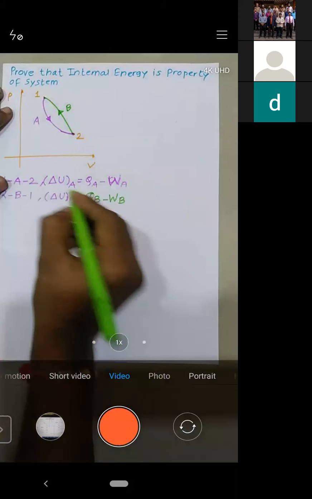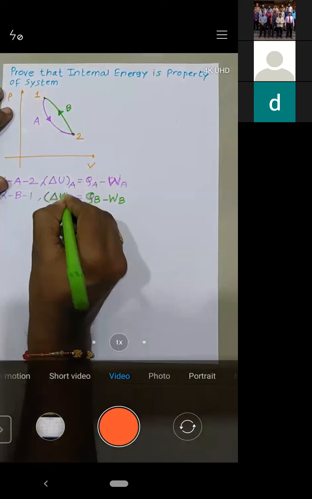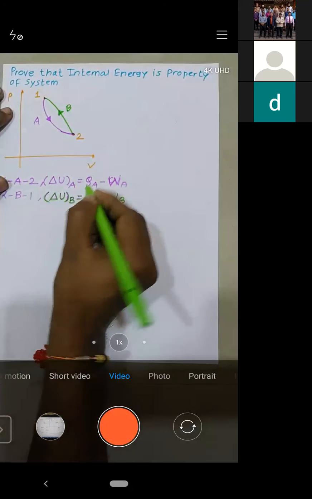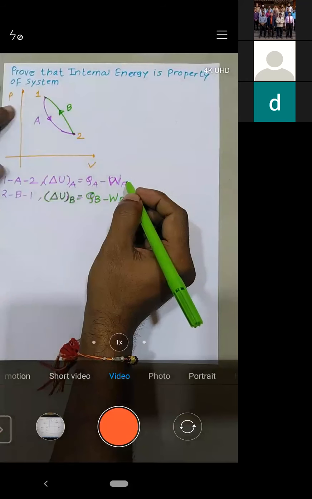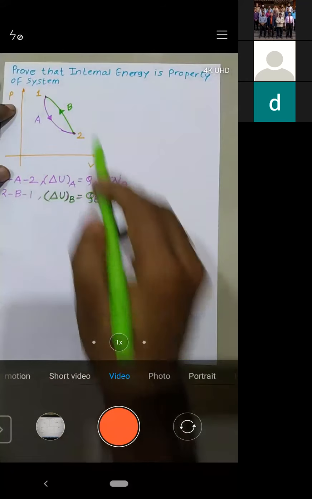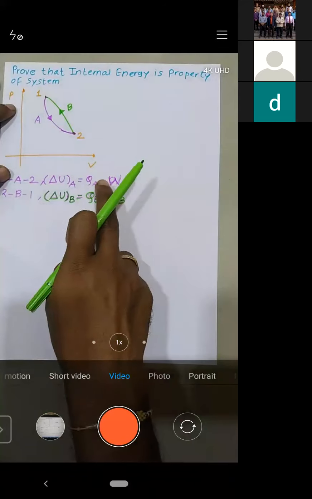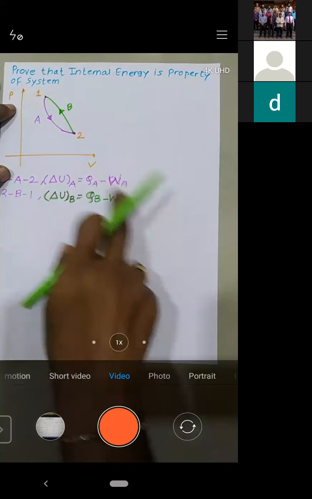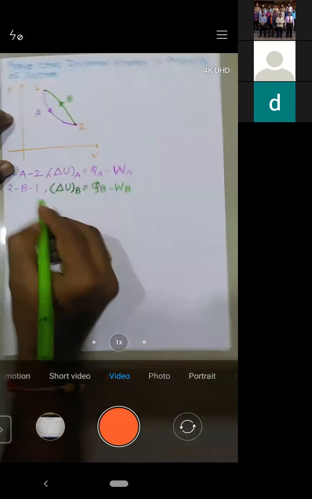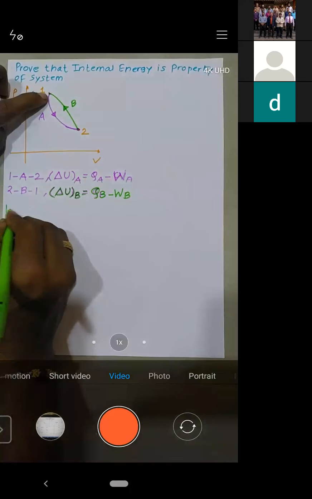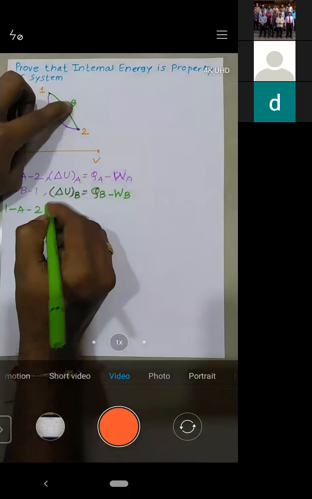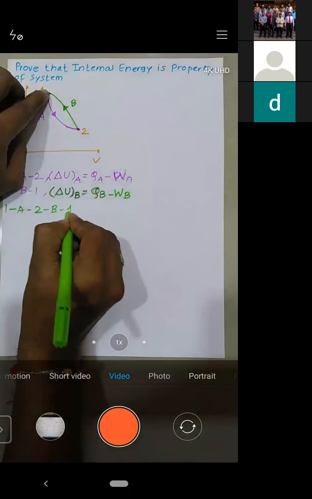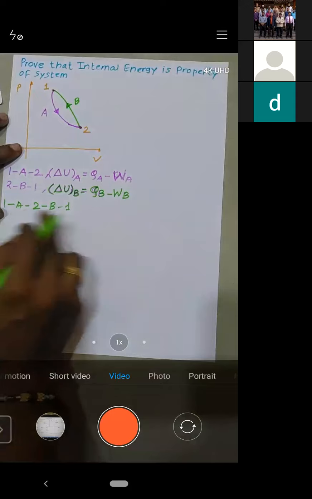Yes or no? For path A, this is a process and this is again a process, right? So for a process, heat will not be equal to work. There will be a difference between heat and work. That is what I have written. But if you consider this entire cycle, 1A2, B, and 1 again, this is a cycle.